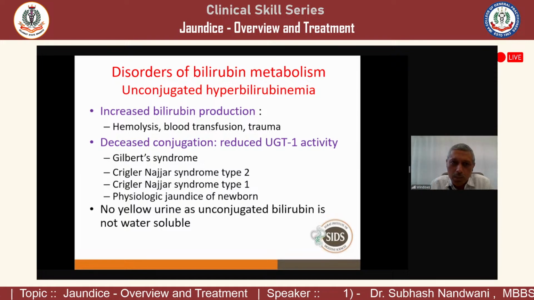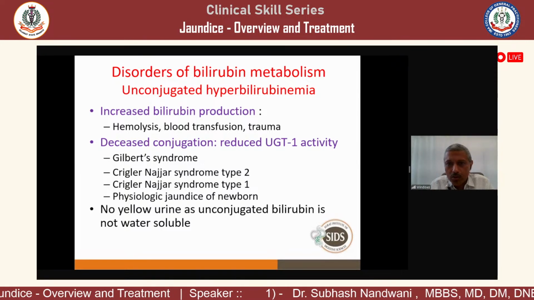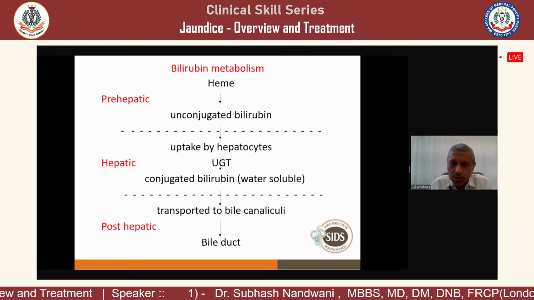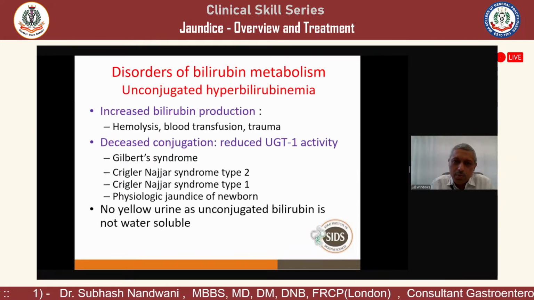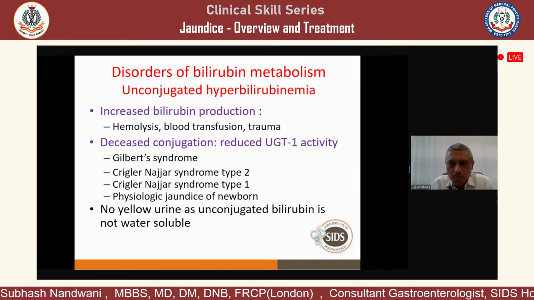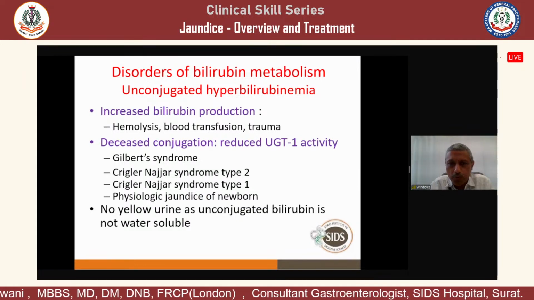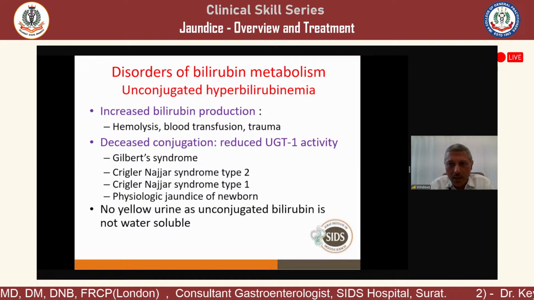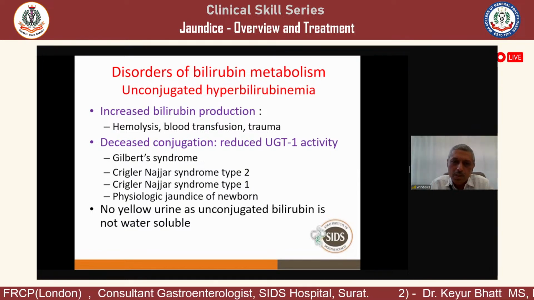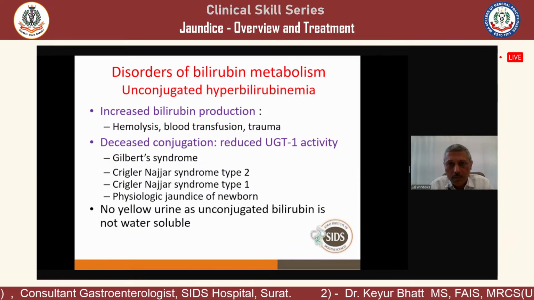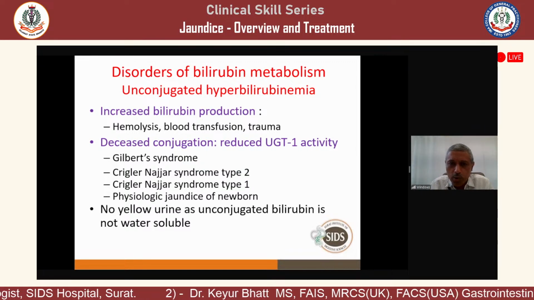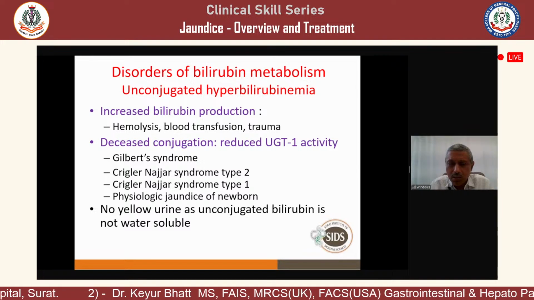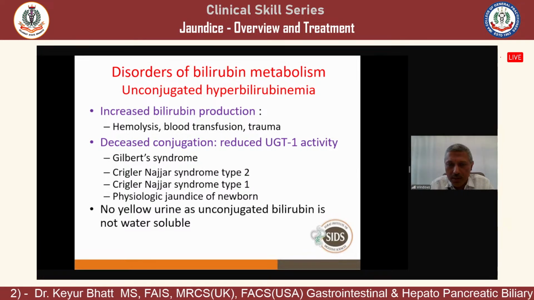The second cause is decreased conjugation. We saw the UGT enzyme at the second level, the hepatic level. In around 3 to 4% of the population, UGT activity is less. These people present with Gilbert syndrome, and they have indirect hyperbilirubinemia throughout their life, but they are asymptomatic and no treatment is required.